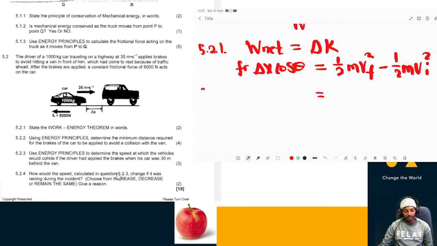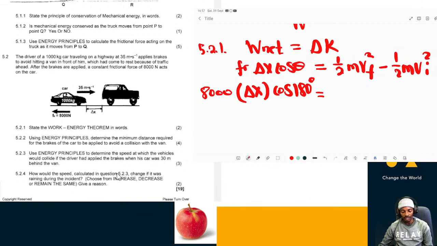So the frictional force is 8,000. Delta x is our quantity of interest. Then cos of 180, because frictional force is doing negative work. Then half of 1,000. The final velocity should be 0, because we want the car to stop before it hits the one ahead of it.